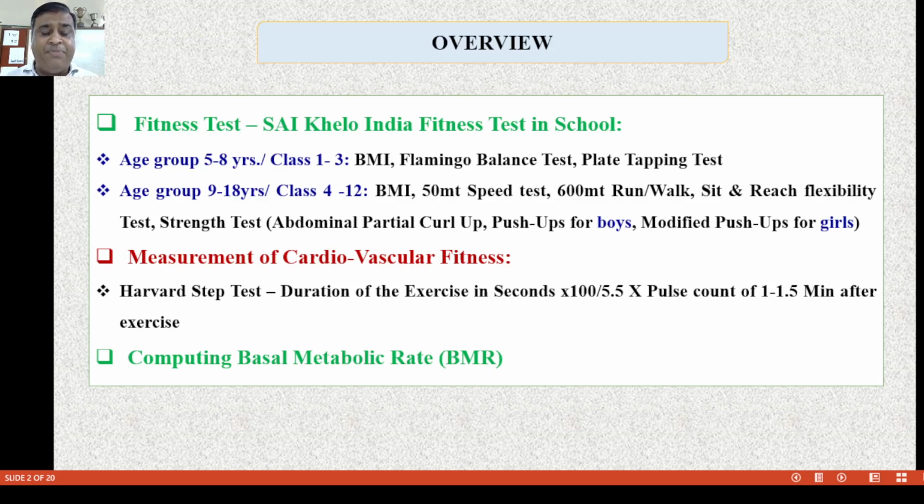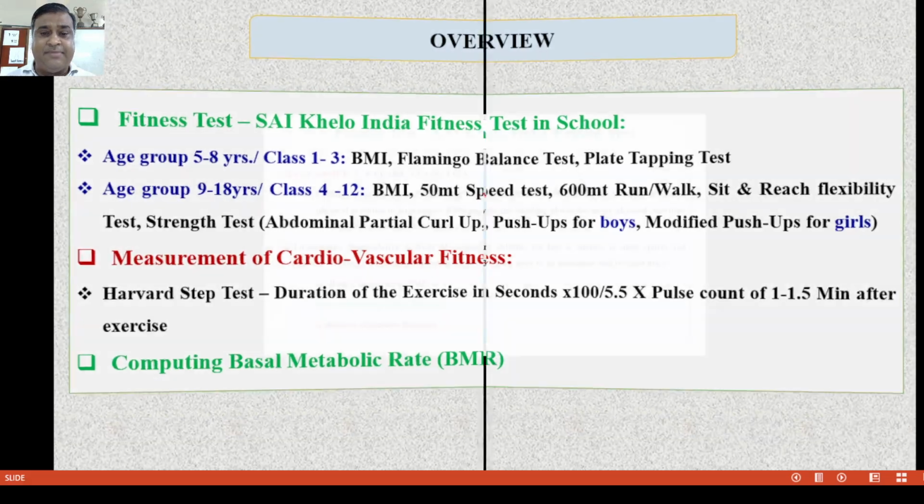The second age group is 9 to 18 years, and the classes are 4 to 12. According to this, many tests are there. We'll discuss one by one. The next test is the measurement of cardiovascular fitness. Under this, we have to discuss the Harvard Step Test. And last, computing the basal metabolic rate, that is the BMR index.